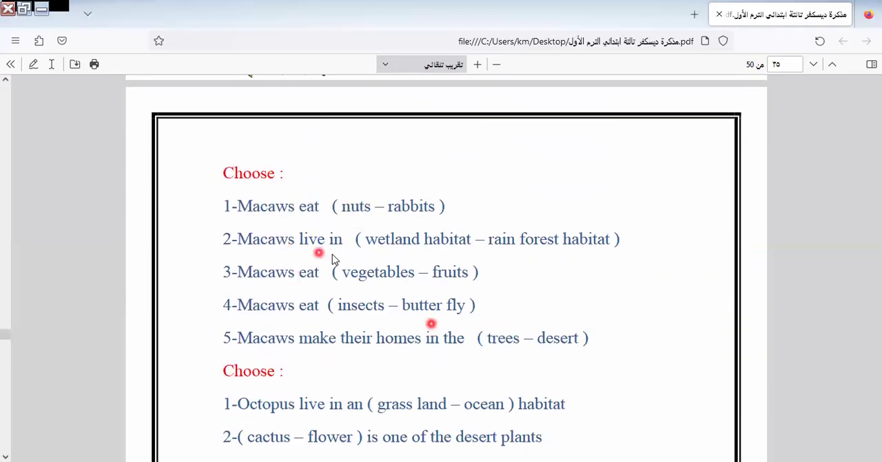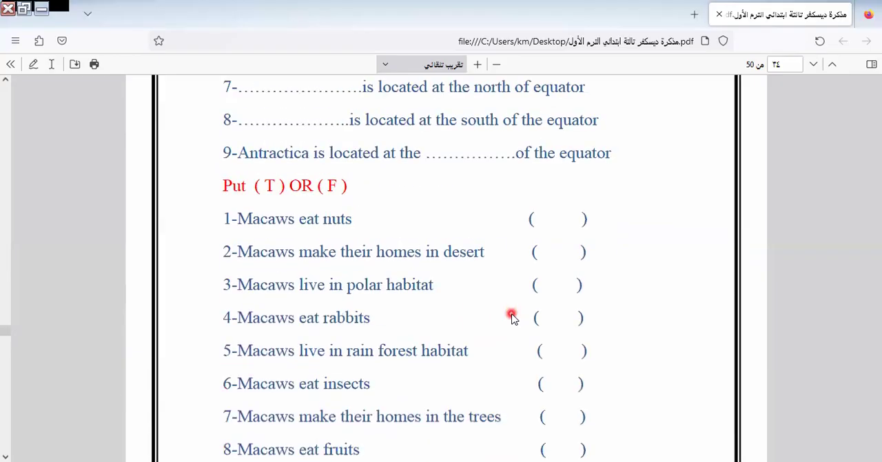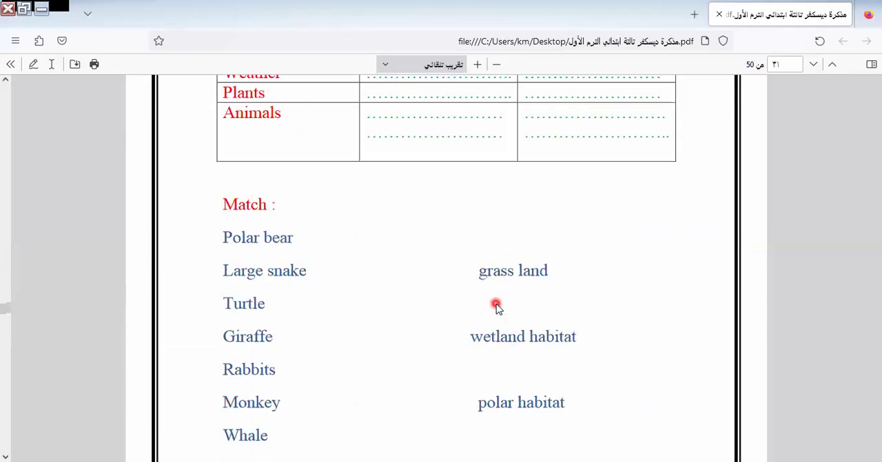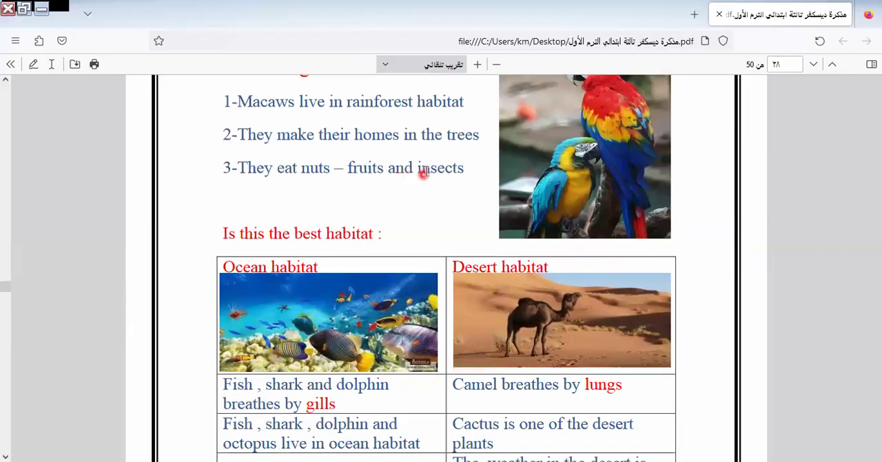Cow eat nuts. Cow lives in what? Wetland or rainforest? It will be cow live in rainforest. Cow eat fruits. Cow eat insects. Cow make their homes in what? In the trees. As we know here, cows make homes in trees. Okay.